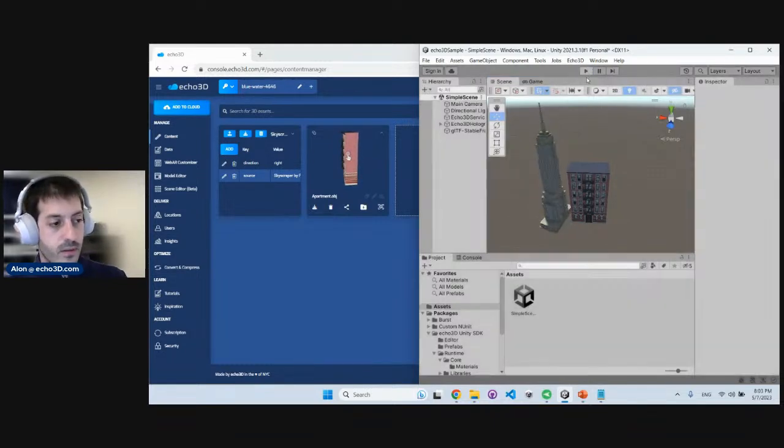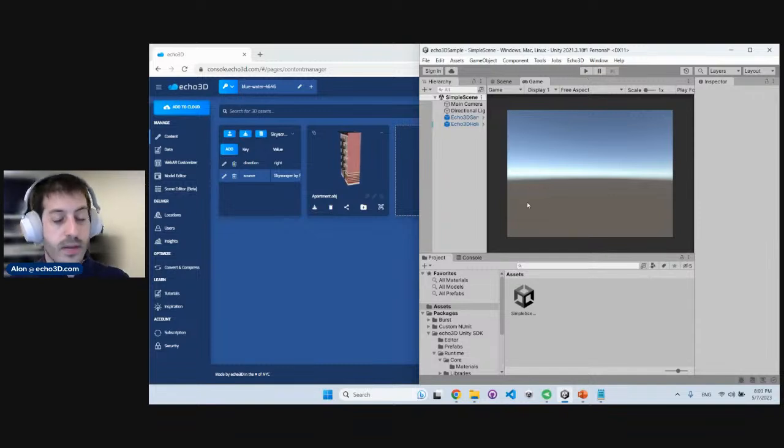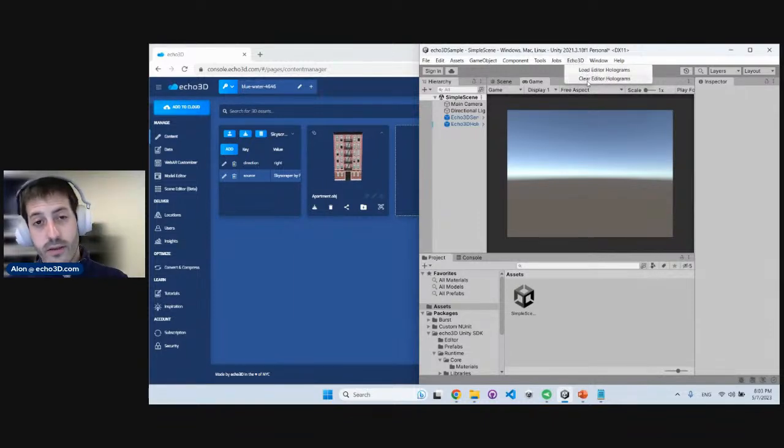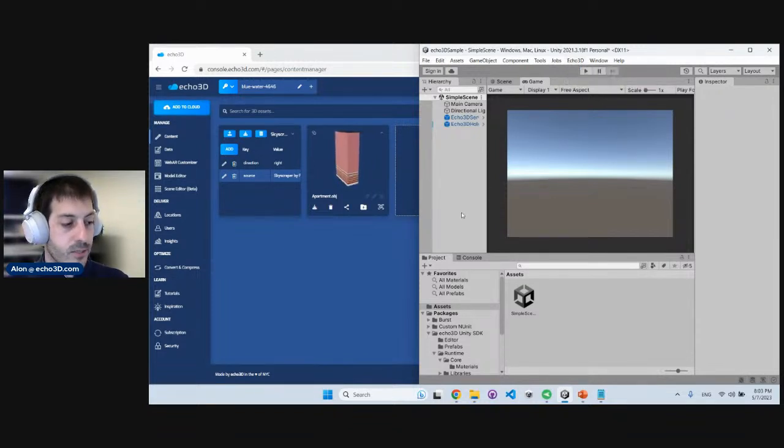There you go. If you do want to play around with the assets while the application is not running, so basically not in runtime, you can do that too. You just need to load the editor holograms right here. So you just click Echo 3D and you load the editor holograms and you can clear them later. It will cache a local copy of those assets you can play around with, have them be part of your scene, and have those actual game objects inside the scene editor like you know from any application. But then afterwards, you can just clear them and have your assets come in from the cloud. So really powerful tools that you bring into your application.